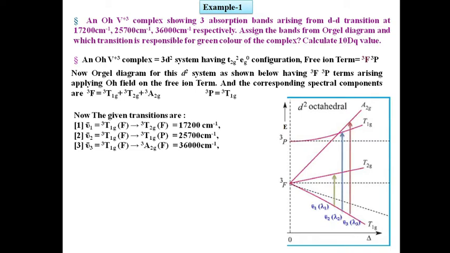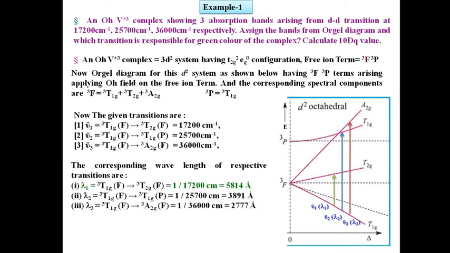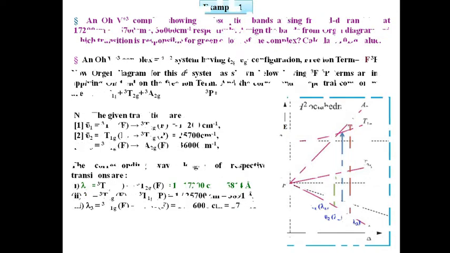Now we can easily find the wavelengths of the corresponding transitions. As we know, the wavelength is nothing but the inverse of the wave number. So the wavelengths are 5814 Å, 3891 Å and 2777 Å respectively for these three transitions. From these wavelength values we can easily find the transition responsible for the color of the ion.